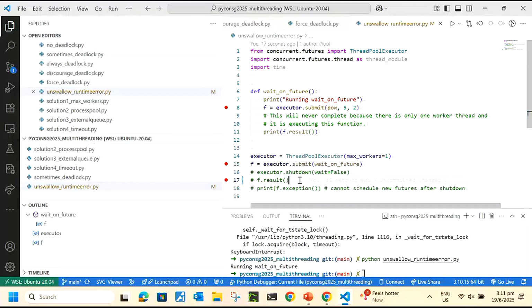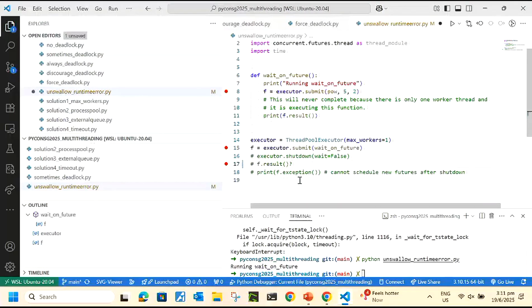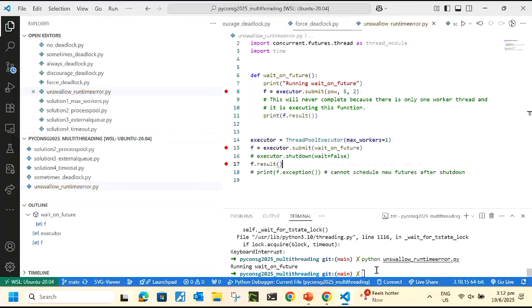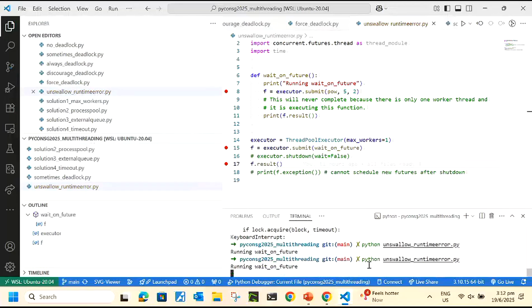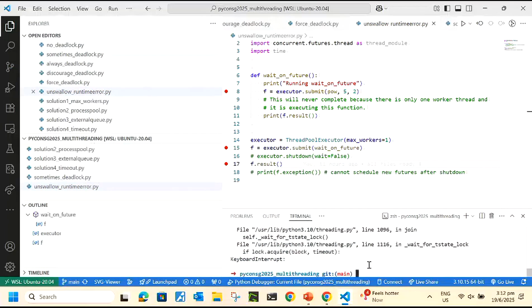My first response, how do I see the error? Remember I mentioned the theory is that when you do f.result, you will get whatever errors happen inside a function's body, right? So what I was trying to do when I uncomment 17, is that whatever error happens inside wait on future, I want it to show up on line 17's f.result. But the problem is that this is the observer effect. I try to see the runtime error, but now I can't see it because it's going to block forever now. This is the false deadlock situation that I just showed. Okay, it's blocking, so I can't see it.